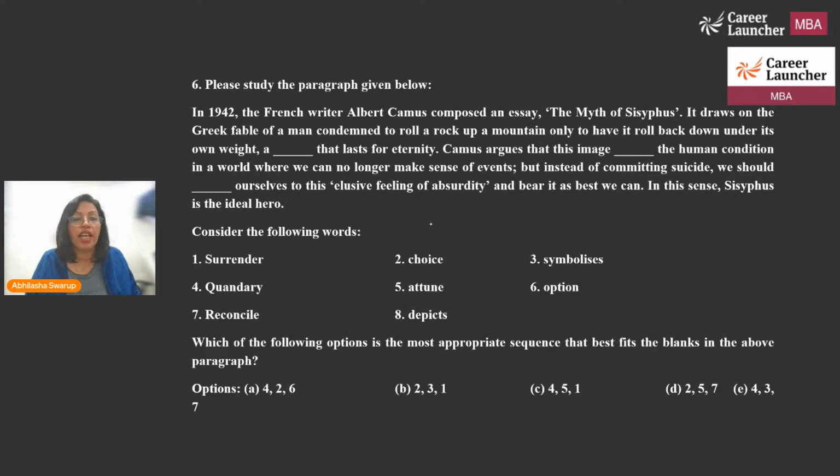Okay, here's another one, very interesting. There were 8 words that are given, and you have to take some combination. I'll write 7 here. Some combination of these words and see which one will fit these blanks. Most appropriate sequence. This is blank 1, this is blank 2, and this is blank 3. And we need 3 words. So what will be the correct answer? You tell me.